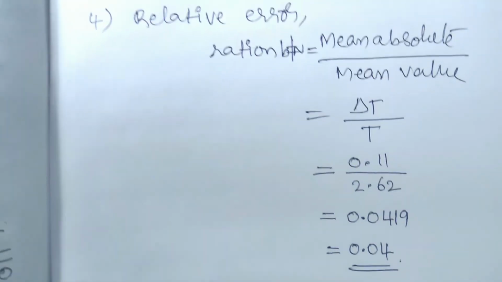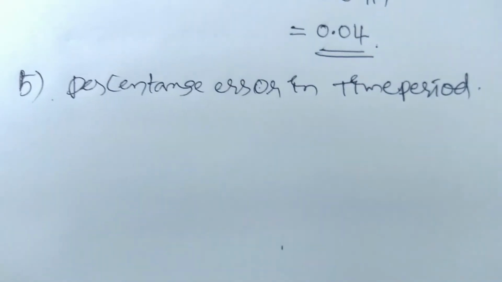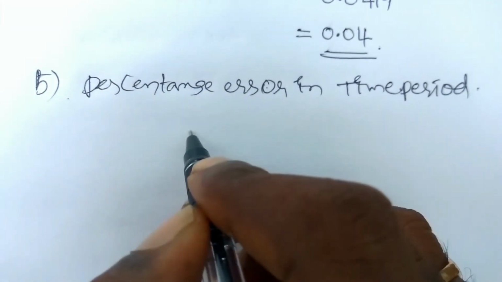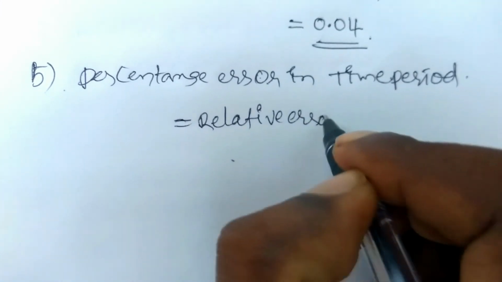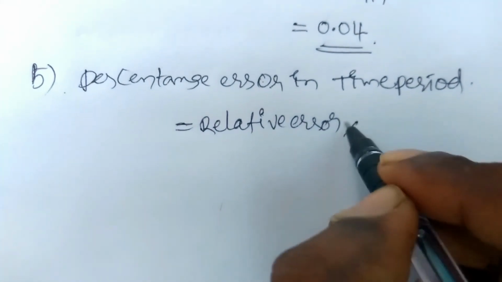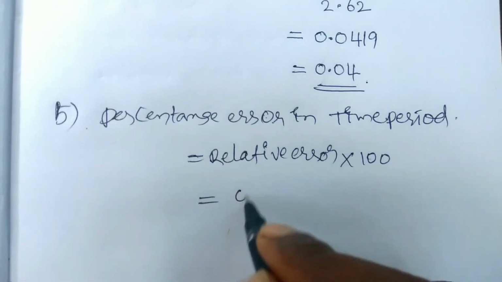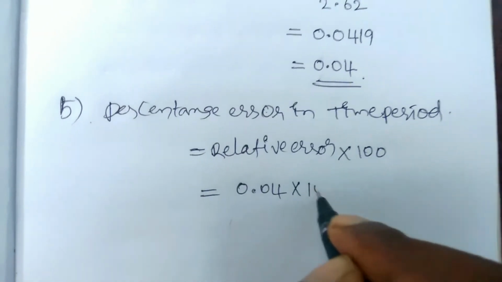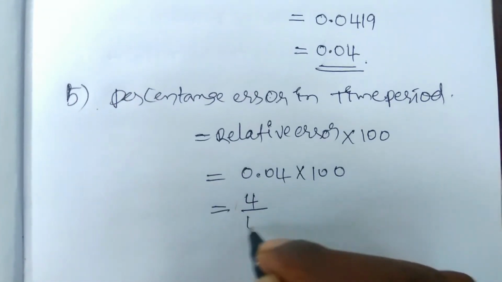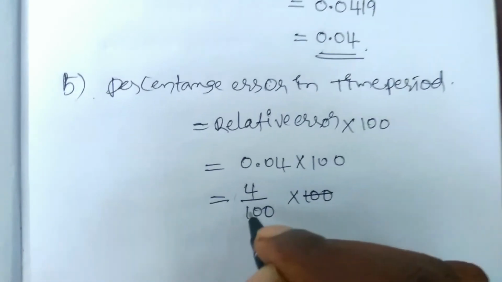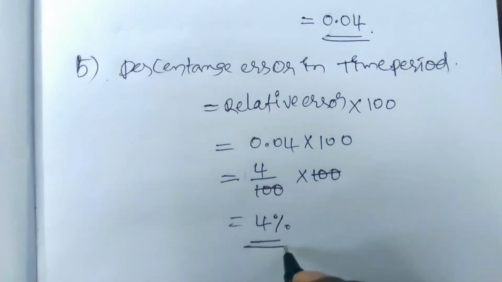And now we have to find the percentage error in the time period. The percentage error in the time period is equal to the relative error, or fractional error, into 100. So the relative error is 0.04 into 100. You can write that as 4 by 100 into 100, which is equal to 4%. The percentage error in the time period is 4%.